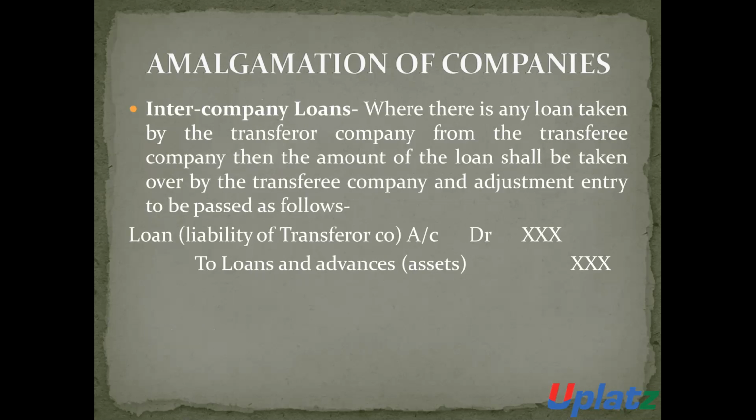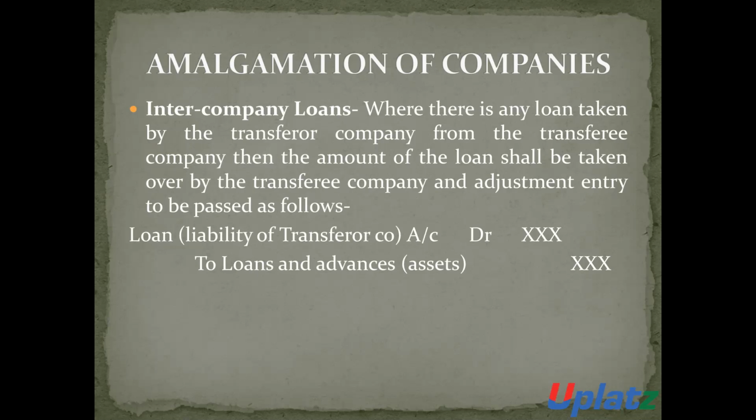Intercompany loan. If there is any loan between the transferor and the transferee, then the amount of the loan shall be taken over by the transferee company and adjustment entries are required to be made.